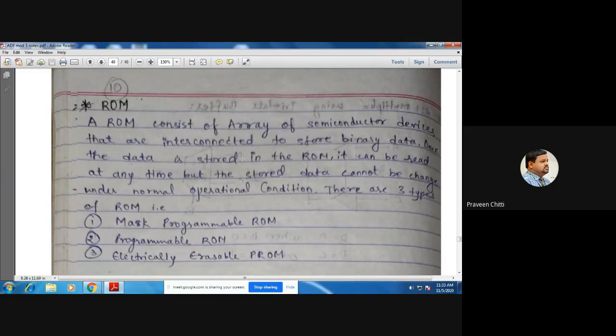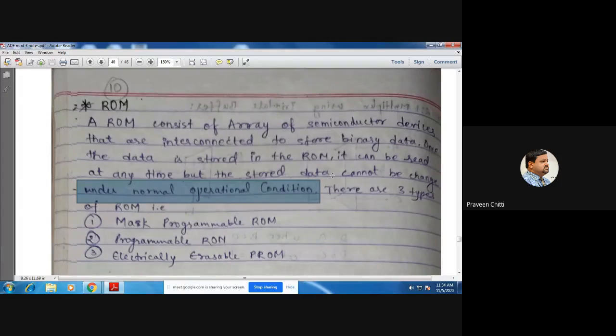What is ROM? Basically, it is an array of semiconductors or transistors connected together to store binary information. One important property of the ROM, unlike other memory devices, is that once the data is stored in the ROM, it can be read any number of times. Whenever you want, you can read it. But under normal operating conditions, we can store the data only once. You should not take it for granted that once the data is stored, we cannot change it. Under normal operating conditions, it is not possible to change.